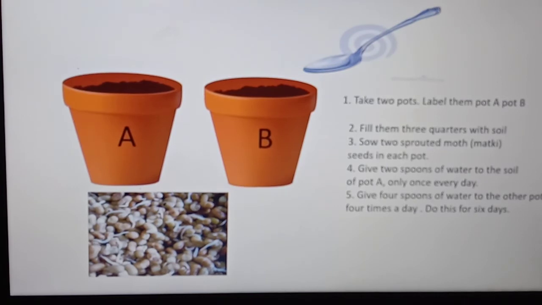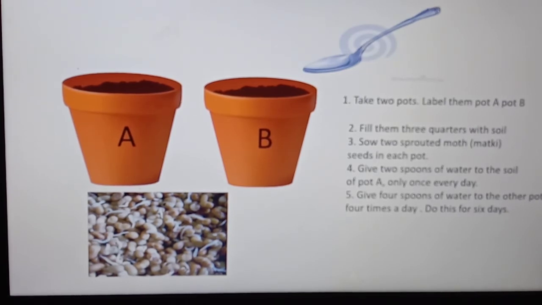What are moth seeds? See in the picture. You are seeing those green pulses, isn't it? They are the moth. What are sprouted moth? Sprouted means germinated seeds. So you have to take these germinated moth seeds and sow them in the soil which you have kept in the pots.